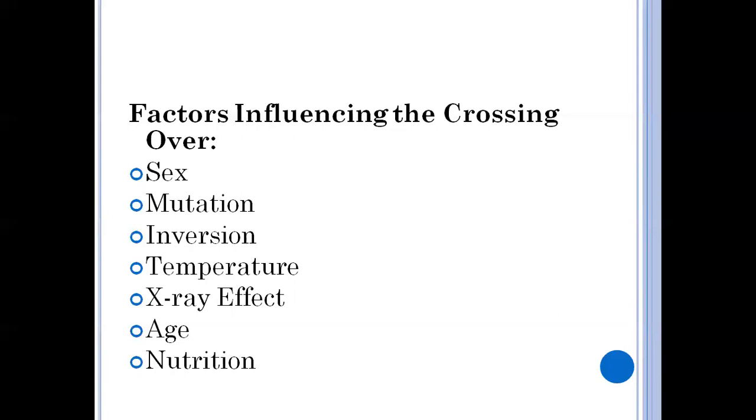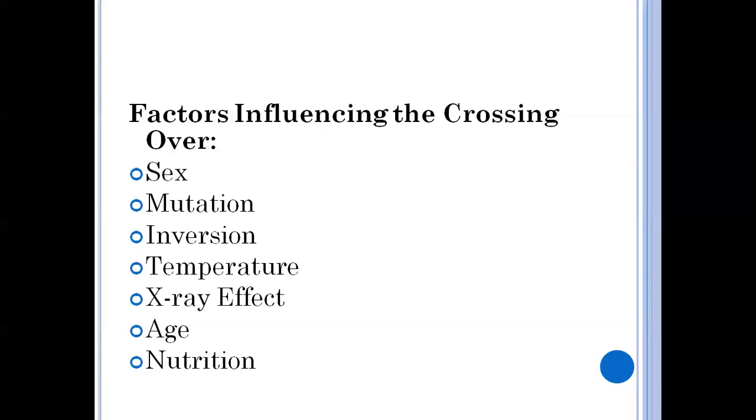Next, inversions. Inversion means an intersegmental change in the chromosome. These inversions also suppress crossing over. Next, temperature. With high and low temperature variations, the percentage of crossing over also increases in certain parts. In Drosophila, they observed that when they change the temperature to high and low, crossing over also shows changes.